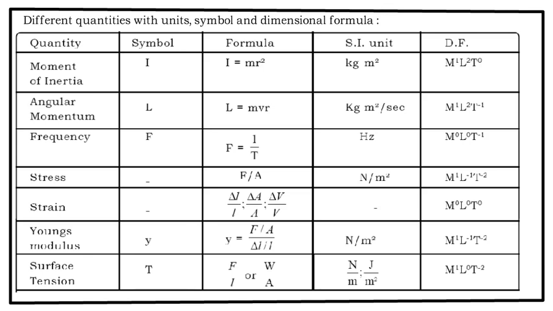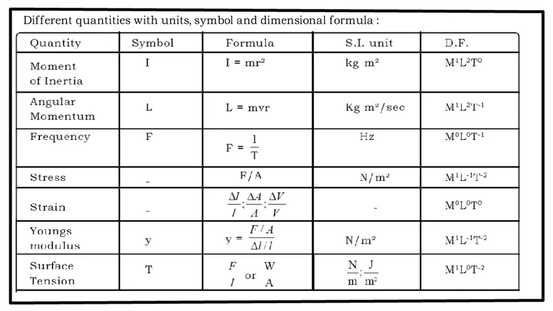Stress, stress is equal to what? Force upon area. Force is Newton, area is meter square, put the dimension of force in the numerator and area in the denominator. So I get it as M1 L raised to minus 1 T raised to minus 2. From here you can understand that stress and the pressure, both of them have the same dimension.